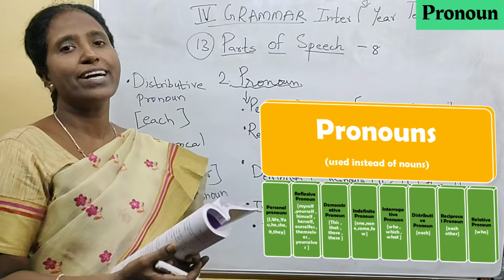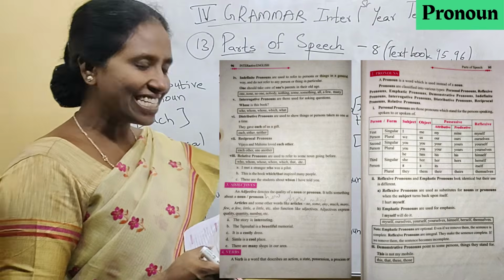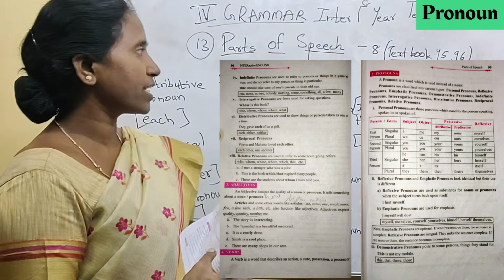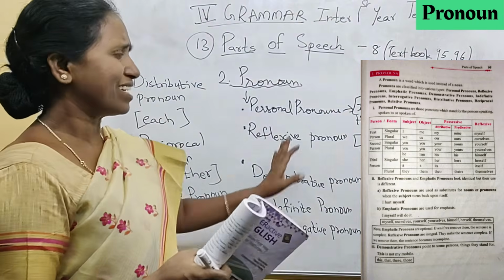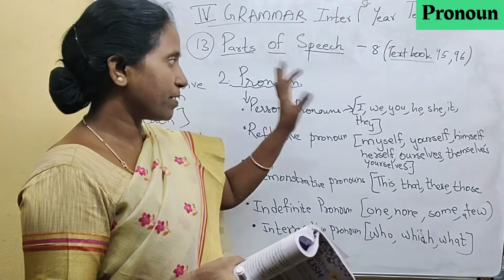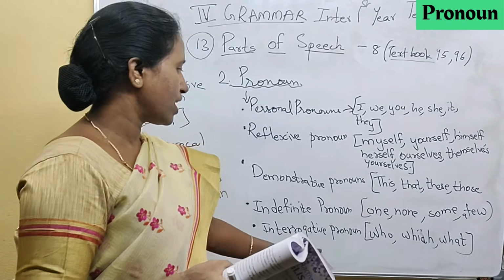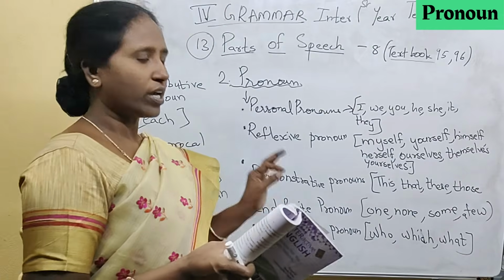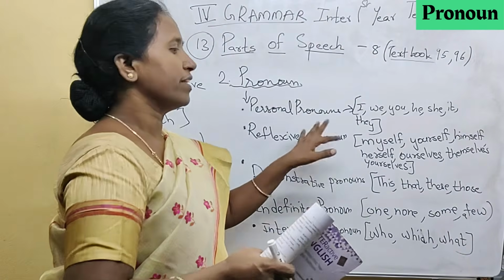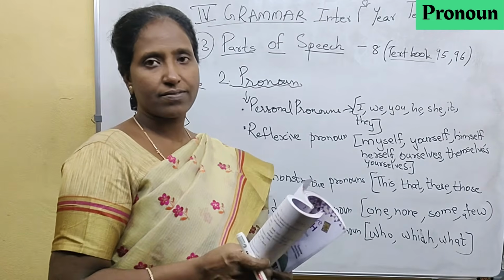Next, I will go with the adjectives. These explanations you can find in the textbook on page number 95 and 96. Don't worry that there are so many things. Keep in mind these things: personal pronouns, reflexive pronouns, and the interrogative pronouns. If you learn these, then it will be easier for you. Now I'll go with the adjectives.